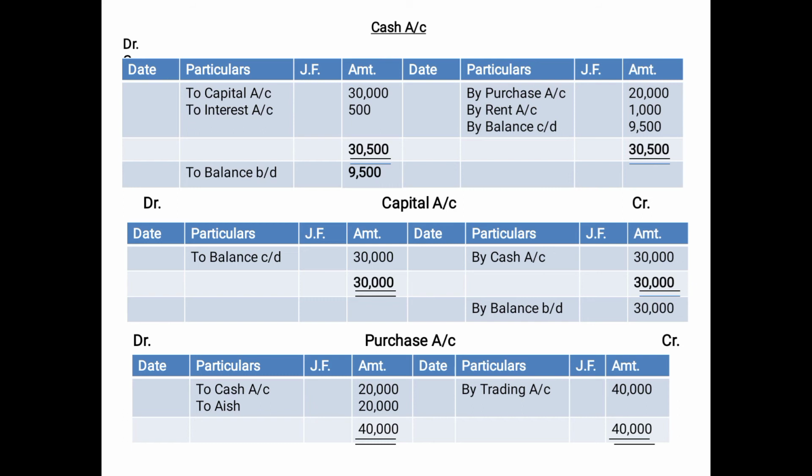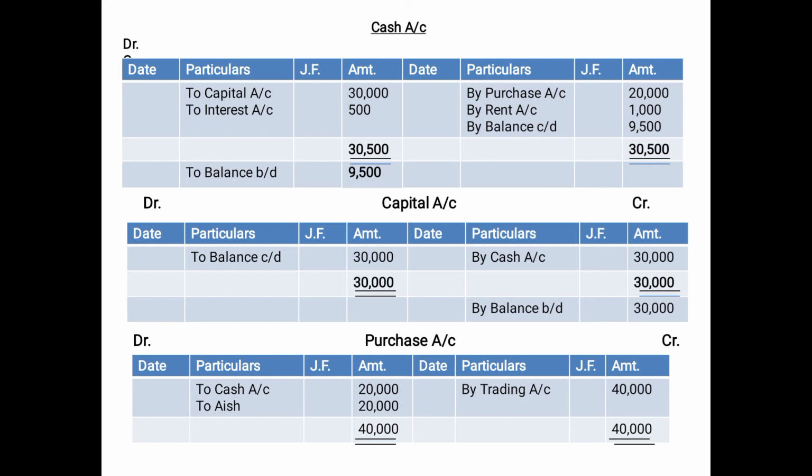So let us start with the cash account. If you remember, cash account is a real account. It is not a nominal account. It is not an account related to goods. That means cash account will be closed by transferring its balance to balance carried down.